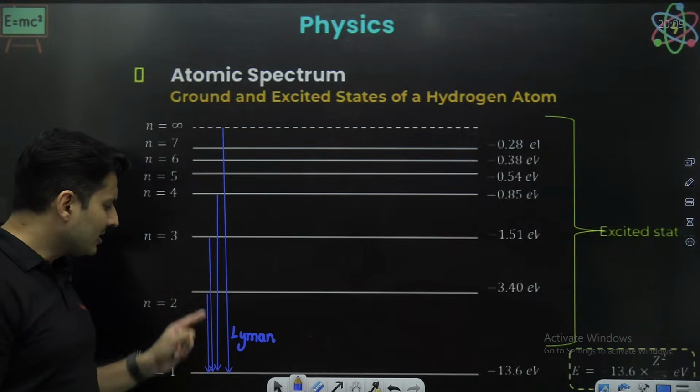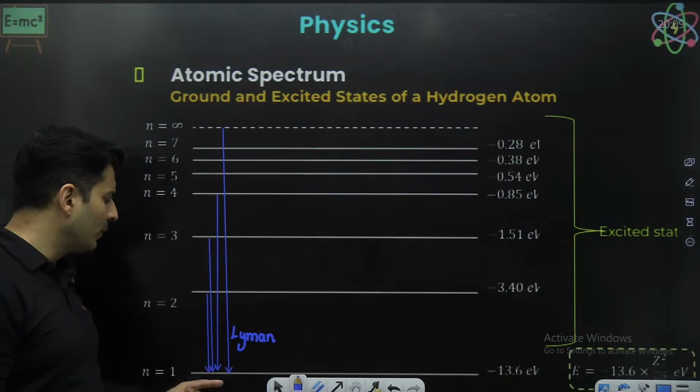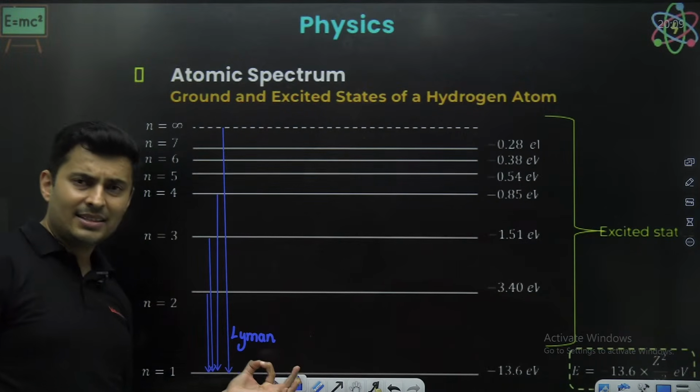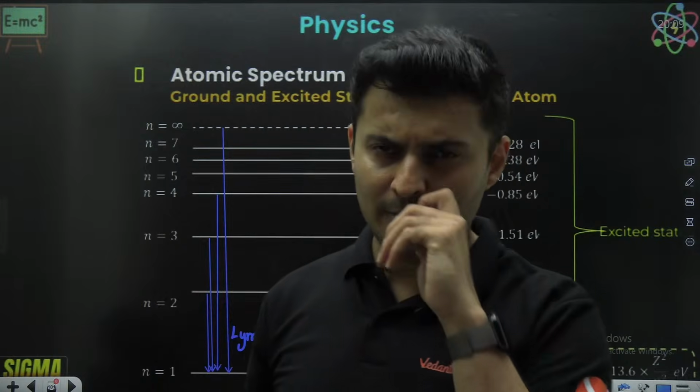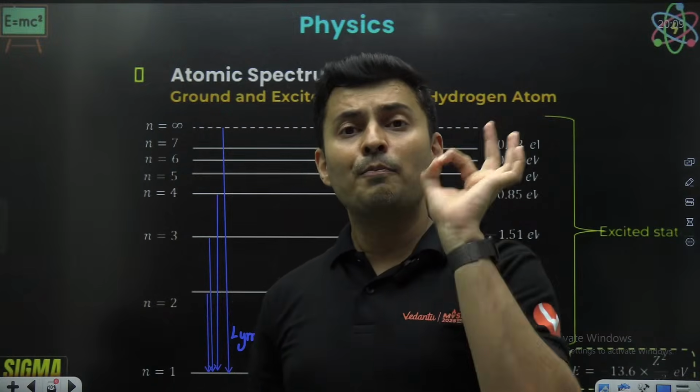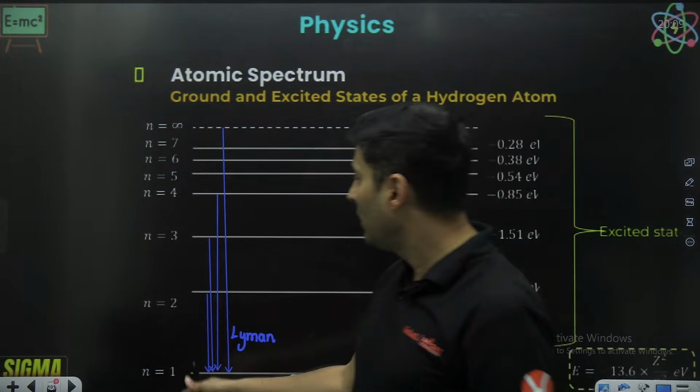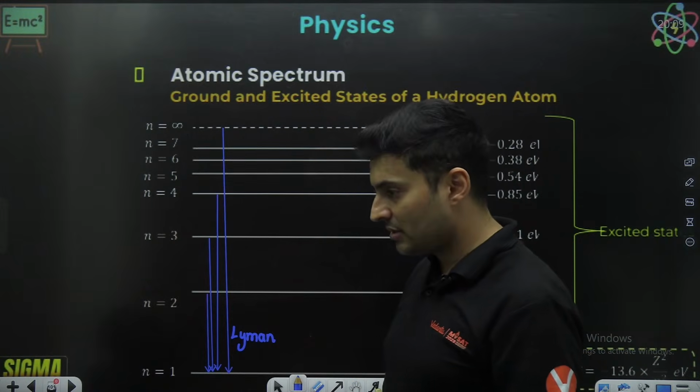For these transitions, 2 to 1, 3 to 1, 4 to 1, the wavelengths are in the ultraviolet range. So we have given it a particular name, Lyman, based on the person who discovered that this transition exists.